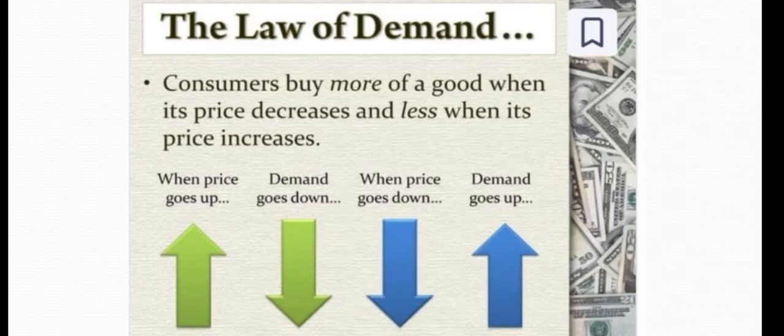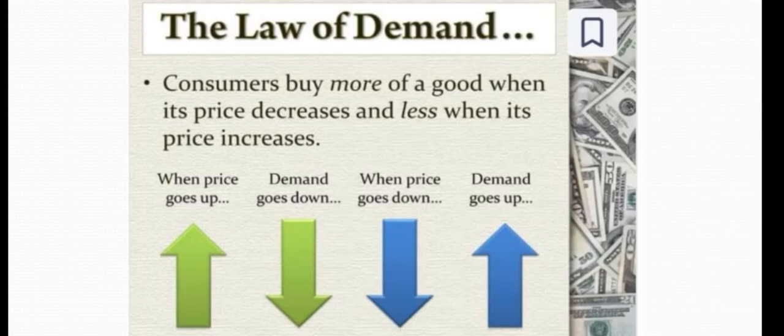Why? Because at a lower price consumers want to buy more quantity, and when the price increases, demand goes down, meaning demand decreases.